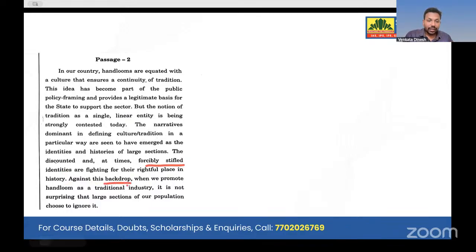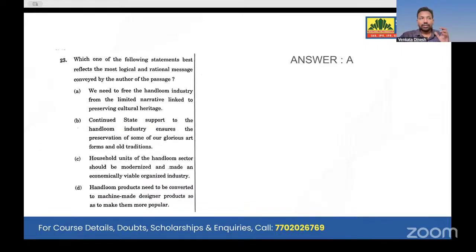Against this backdrop, when he promotes handloom as a traditional industry, it is not surprising that a large scale of our population chooses to ignore it. So he talks about what narrative we have, how forcefully we are changing from one tradition to another tradition. It doesn't mean that you should know what the handloom is, what the policies of handloom are. No, not at all required. This is a comprehension. Let's look at it as a comprehension only.